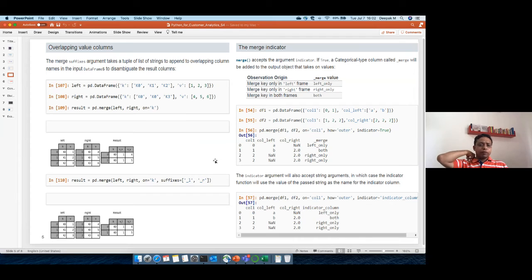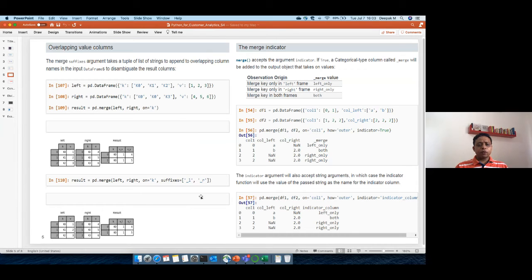So you see overlapping value column. So what will happen if you have two data frames where few columns are common, few columns are different, and you are matching on only a selected set of columns? For example, this is left and right data frame. You have columns K0, K0, K1, K0, K2, K3. What will happen here if you do this? And this is very peculiar, K0, K0, but let's say, okay. If you have overlapping columns, how will you do it?